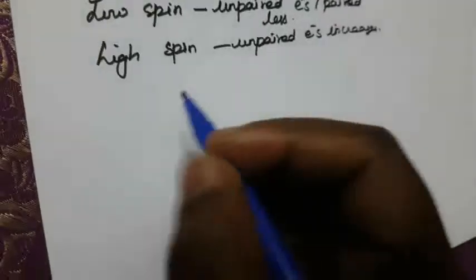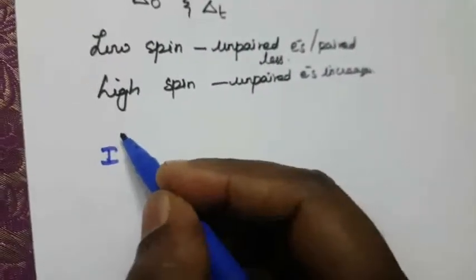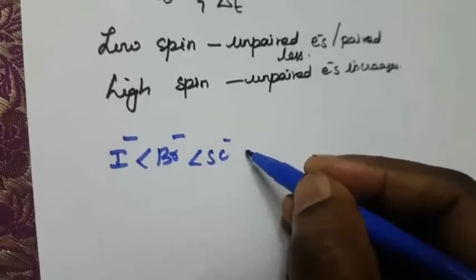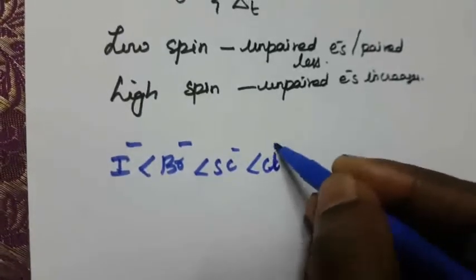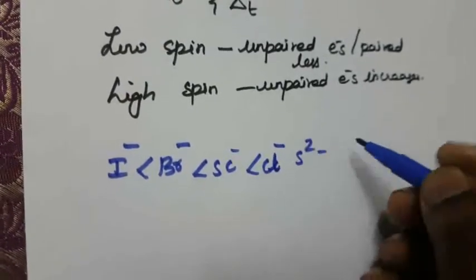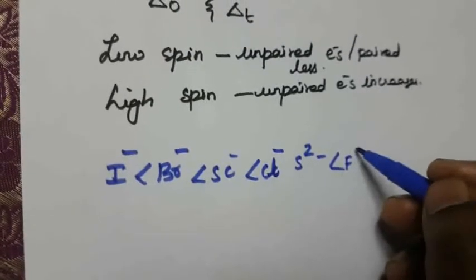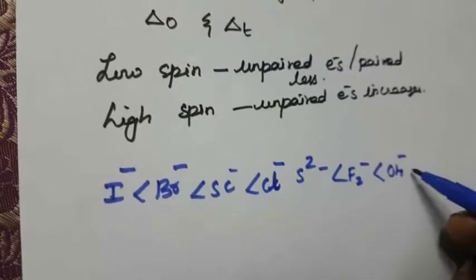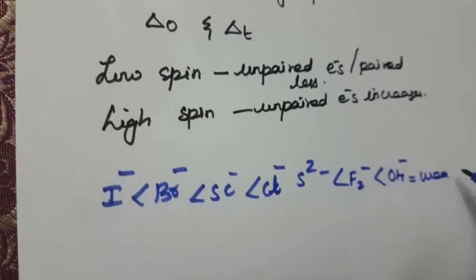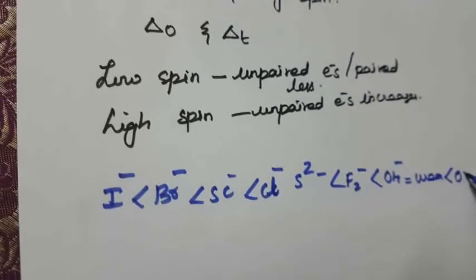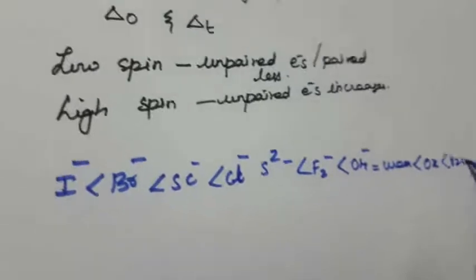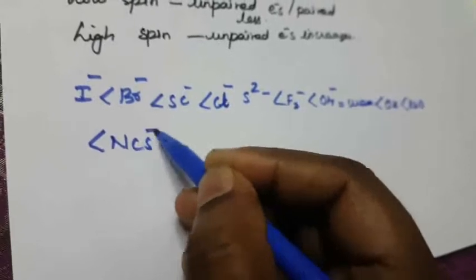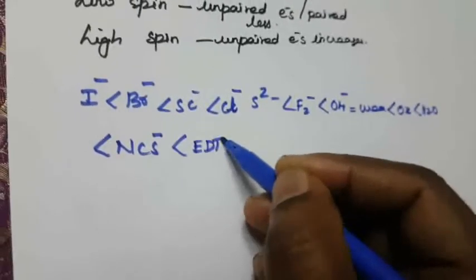First they write I minus, Br minus, SCN minus, Cl minus, S2 minus, F minus, OH minus, urea, then oxalate, H2O, NCS, EDTA.